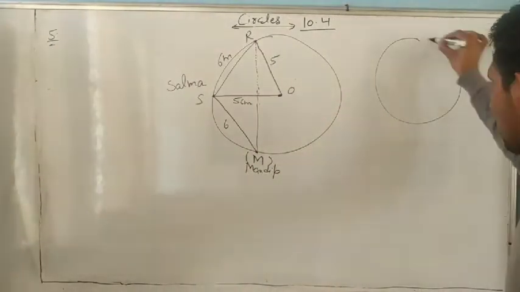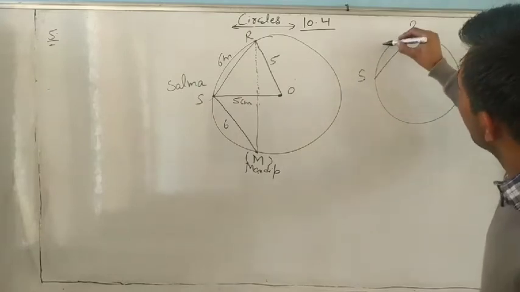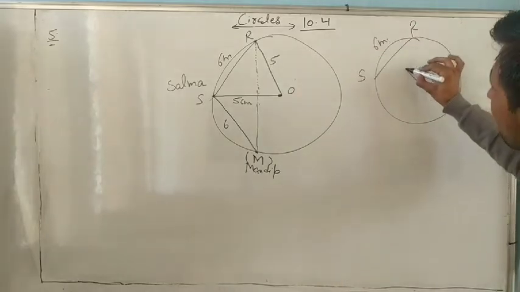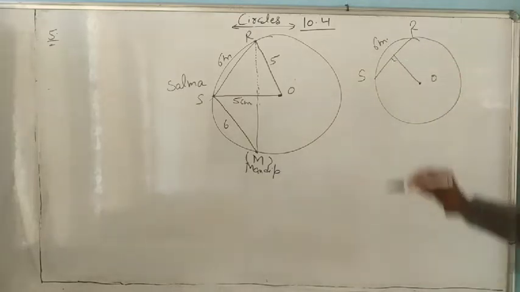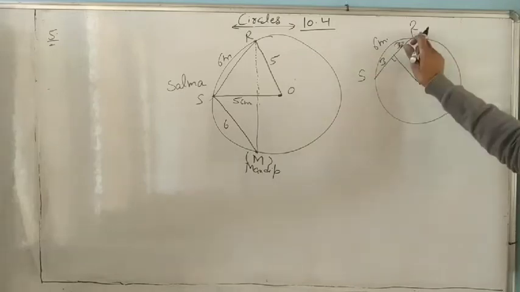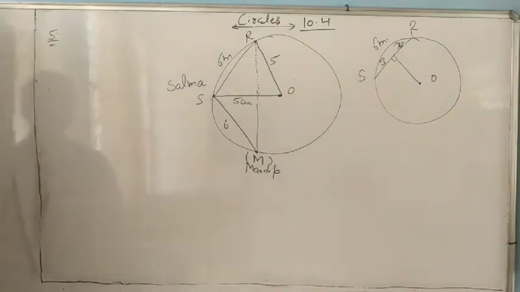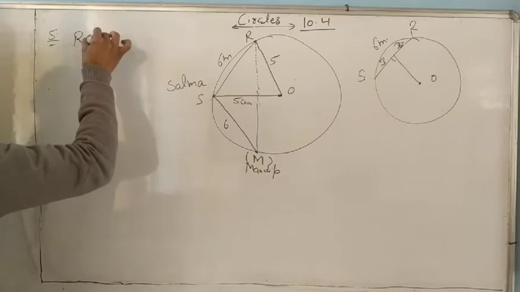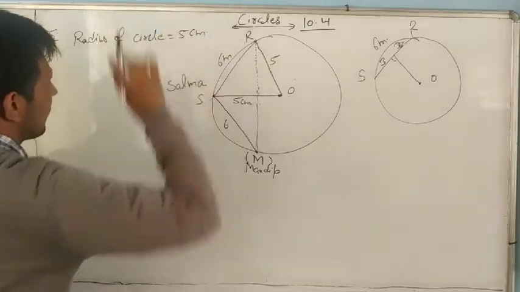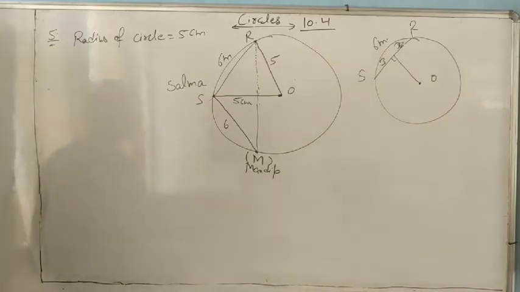Everyone knows S to R: it is S, it is R, it is 6 centimeter, and it is the center. A perpendicular from the center always bisects the chord, in 3 and 3. So you can write: radius of circle 5 centimeter. Okay. Diagram is very important. You have to make the diagram. The radius is 5 centimeter and